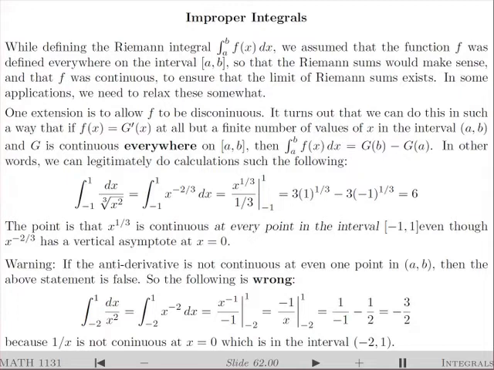We also assume that f was continuous to ensure that the limit of Riemann sums exists. It turns out that even if f is not quite continuous, the limit of the Riemann sums will exist, but we will not worry about those technicalities. But in some applications, we want to relax this a little bit.